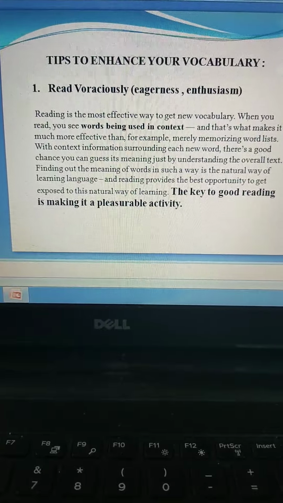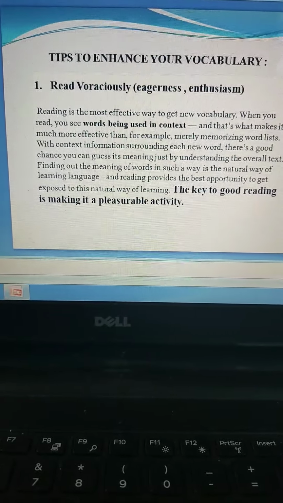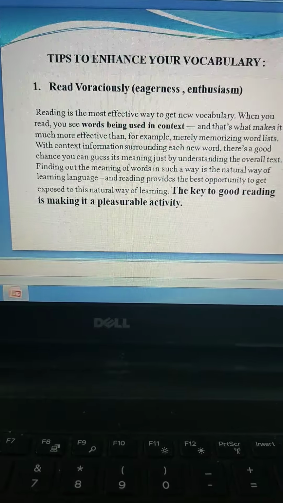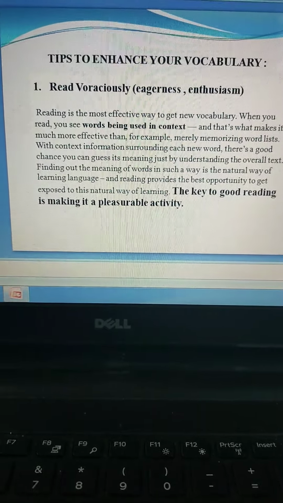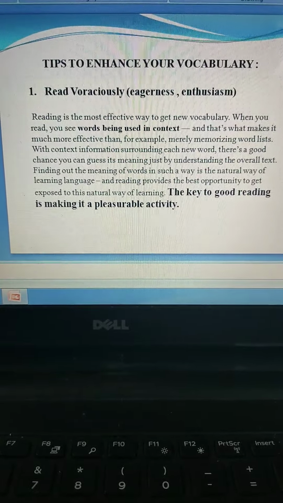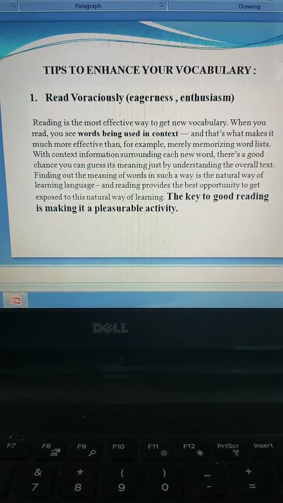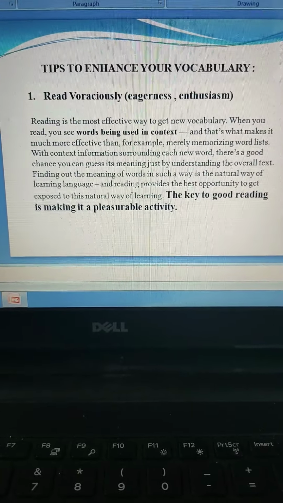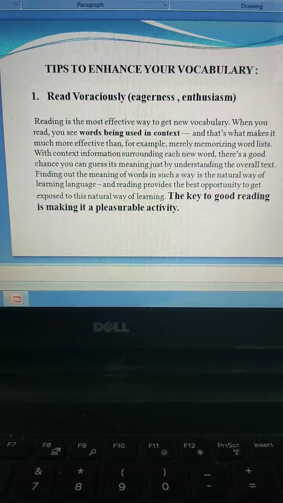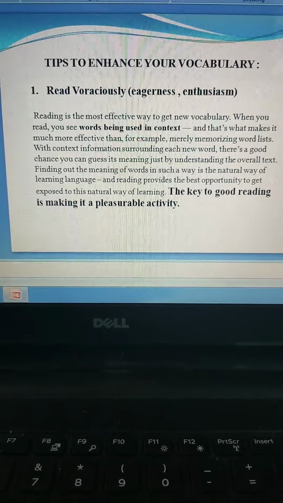This is the first way: when you're reading, you come across different words. Vocabulary is nothing but the different words that you use in your language. When you come across these words, you will try to understand the meaning according to the context, or in case you don't know the meaning, you will look at a dictionary to understand it. So read. The more you read, the more vocabulary you will enhance or develop in your language.